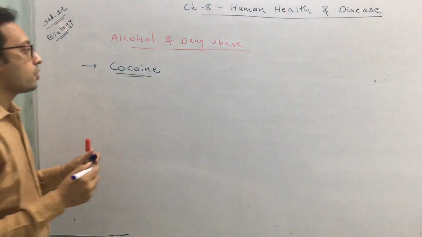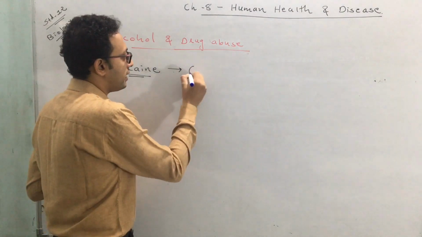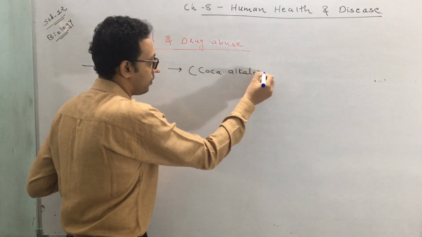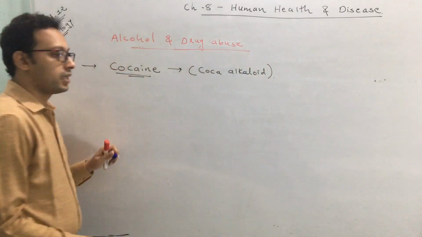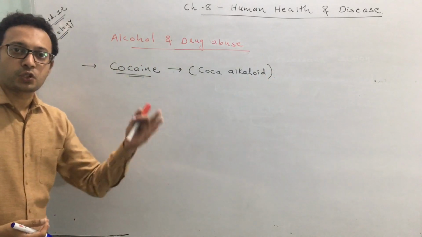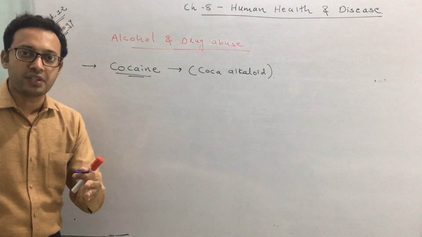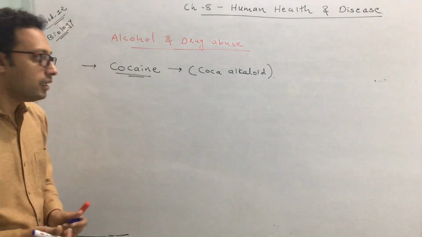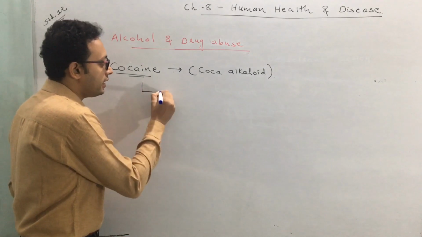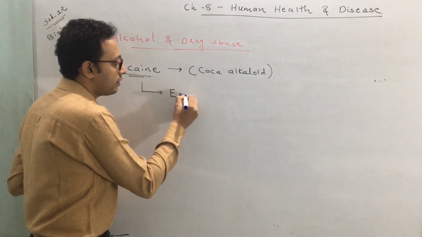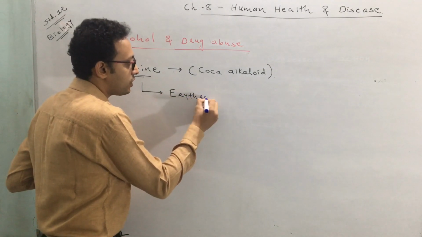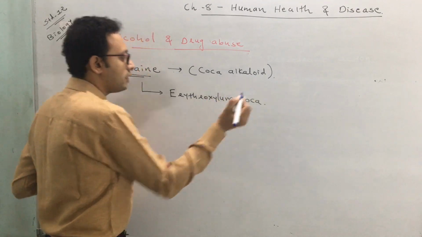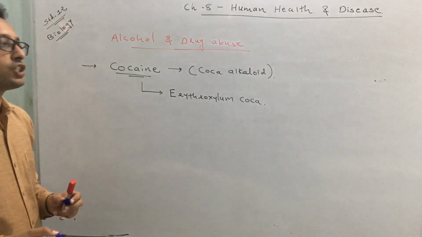Okay, this cocaine you can also call it as coca alkaloid. Like other opioids, opioid is obtained from papaver somniferum. Cannabinoid is obtained from cannabis sativa. Similarly, the cocaine is also obtained from a plant, what we call it as erythroxylum coca. This is the name of the plant from which it is obtained.